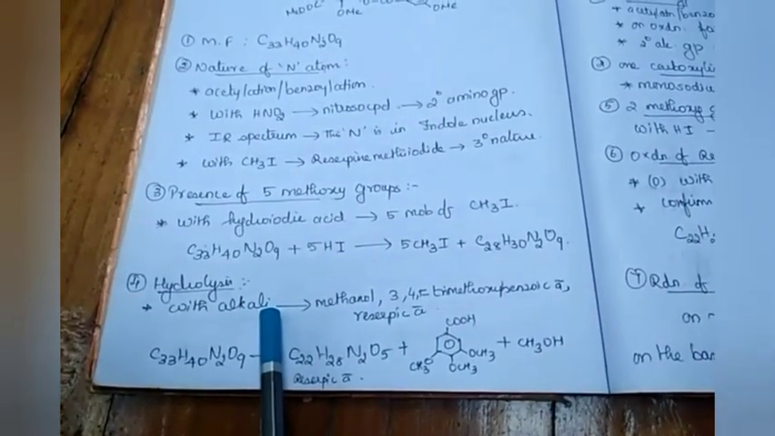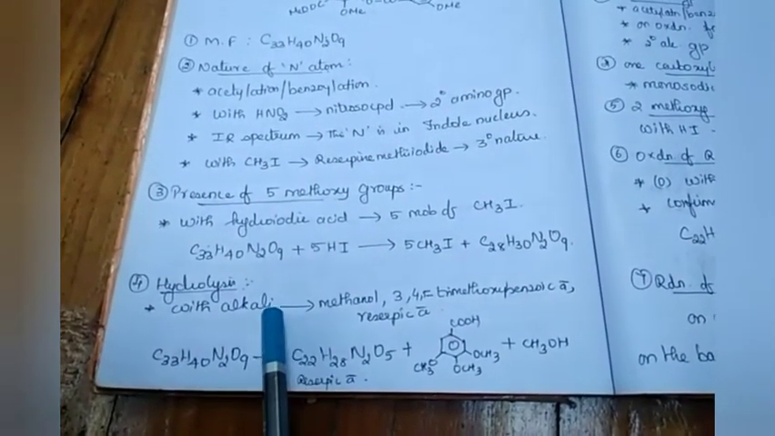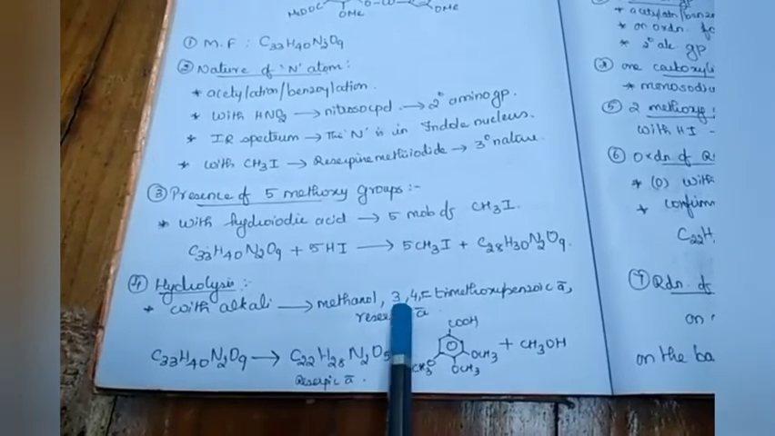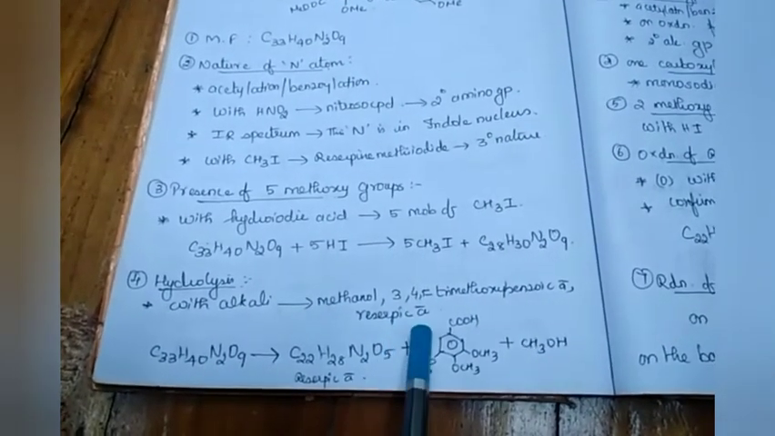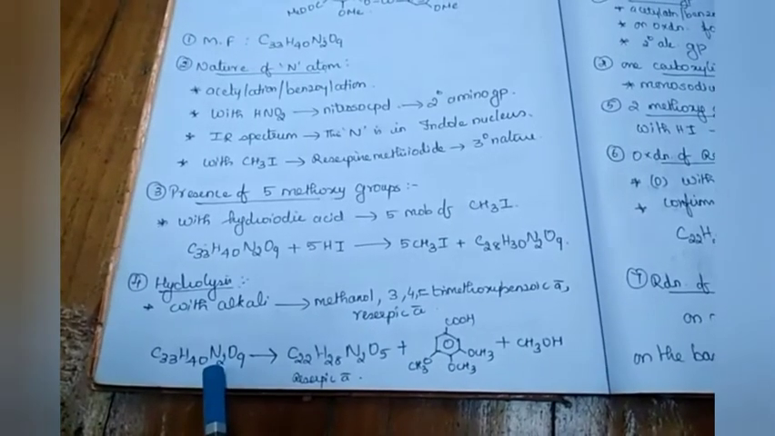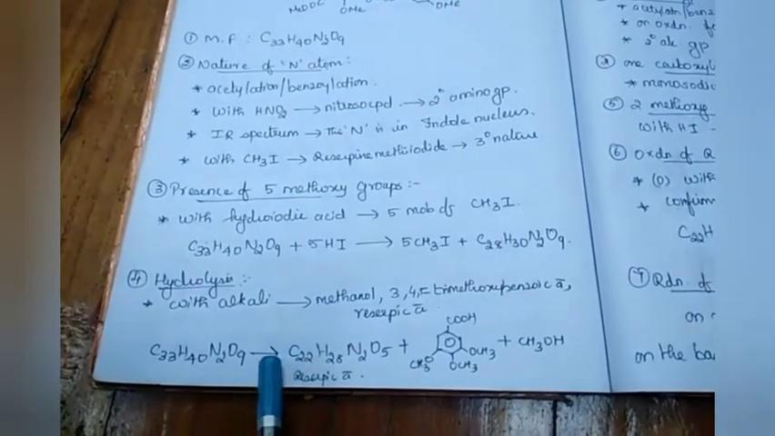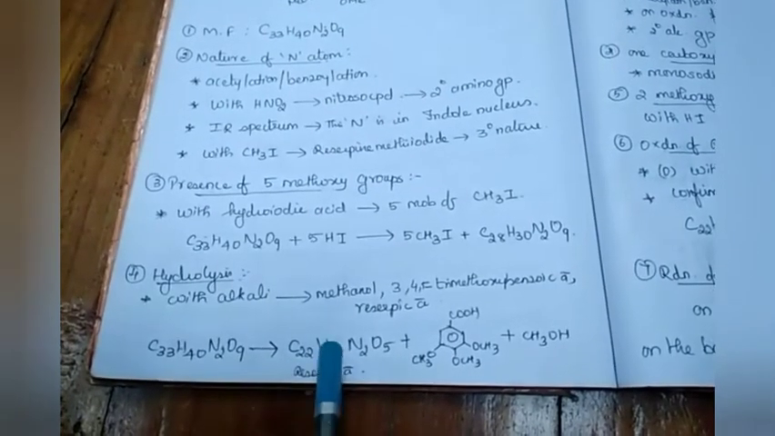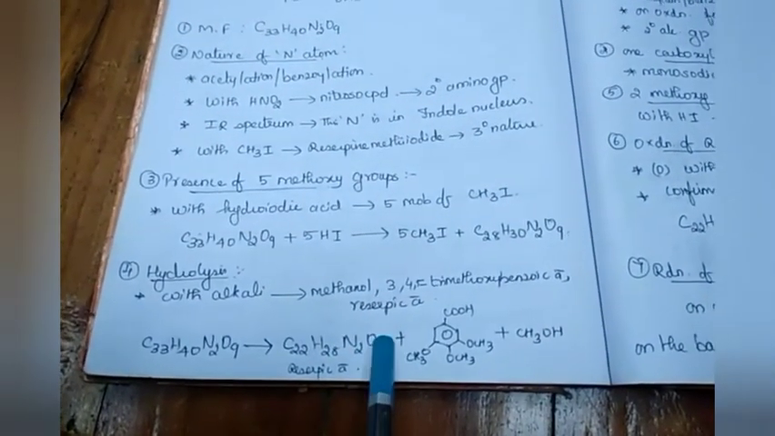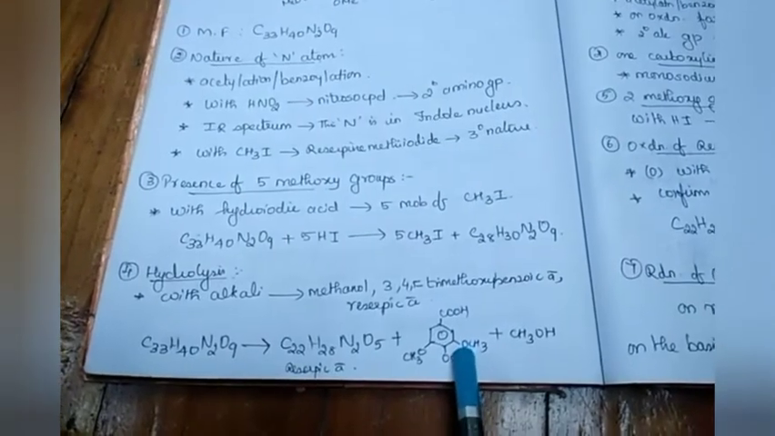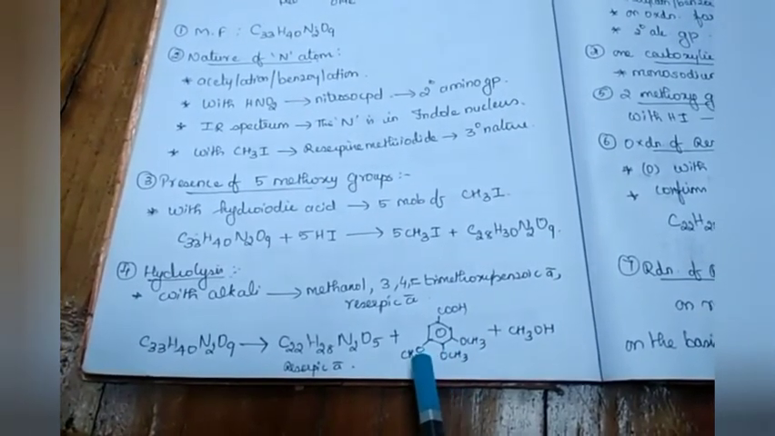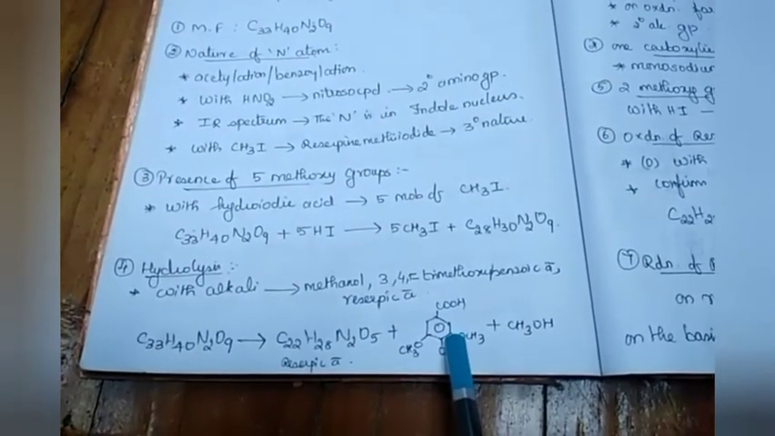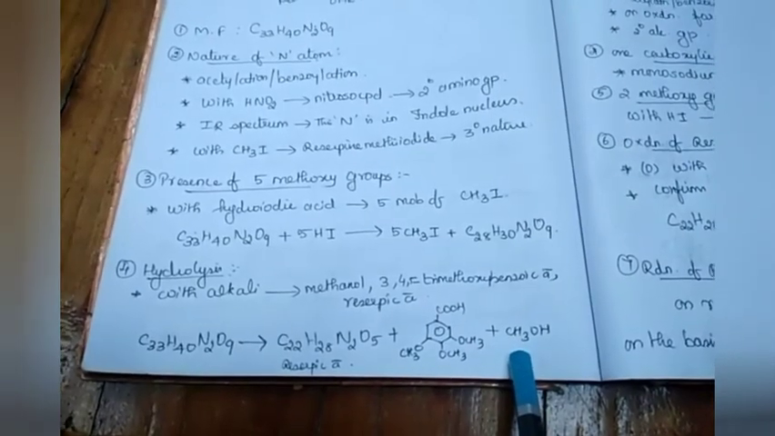The next is hydrolysis. With alkali, it gave methanol, 3,4,5-trimethoxybenzoic acid and reserpic acid. So this is reserpine, and this is on hydrolysis. With alkali, we get reserpic acid with molecular formula C22H28N2O5 and 3,4,5-trimethoxybenzoic acid and methanol.